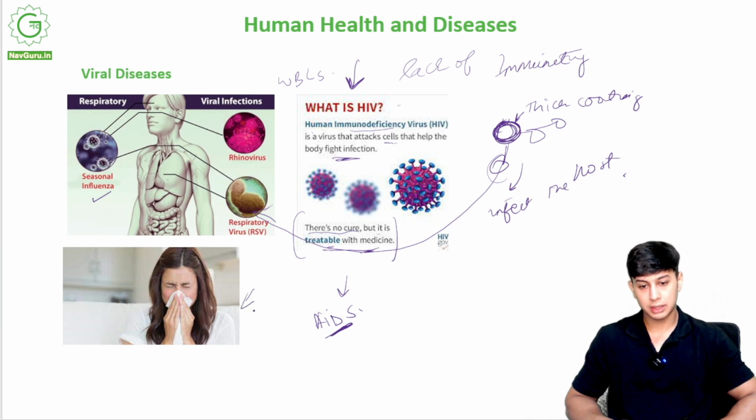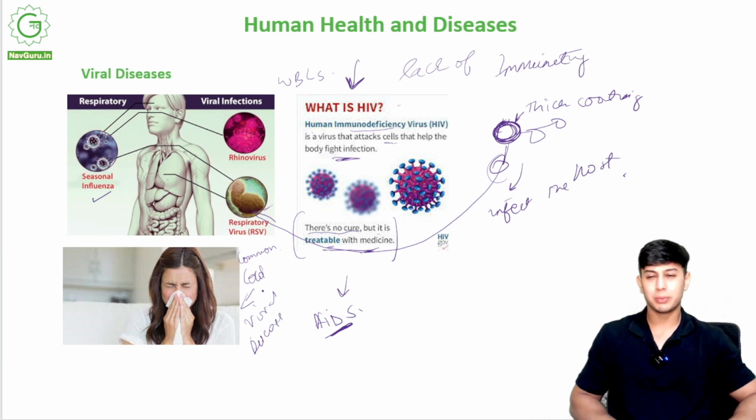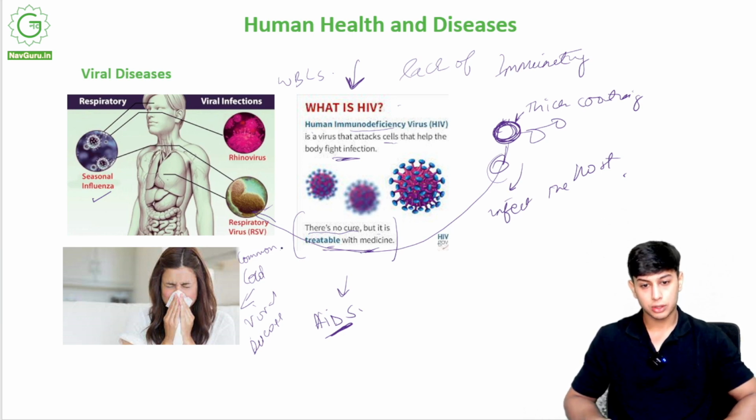See over here, another example of viral disease is the common cold. It is a viral disease. Have you ever seen that during cold months, everyone in your classroom will be sneezing, coughing? That means it is a viral disease. Viral means it is transmitted to a lot of people through a virus. You can understand now how fast it communicates, how fast it spreads, right? So a common cold is also an example of a viral disease.